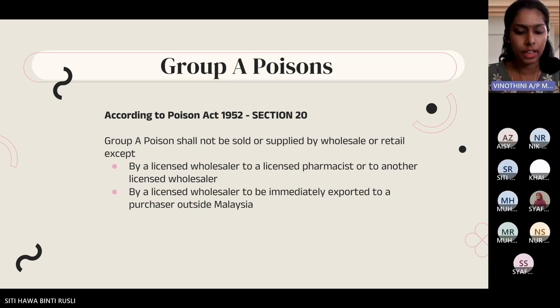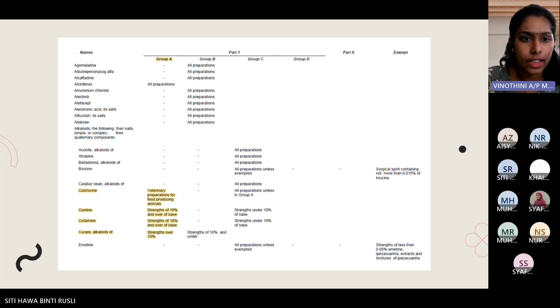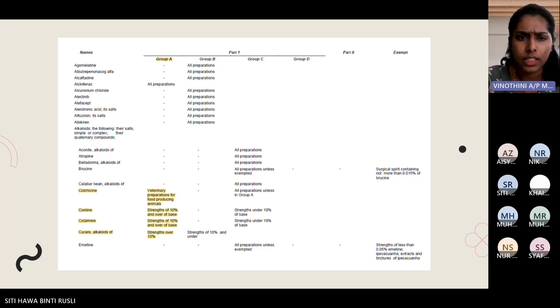According to the Poisons Act 1952, Section 20, Group A poison should not be sold or supplied by wholesale or retail except by a licensed wholesaler to a licensed pharmacist or to another licensed wholesaler, or by a licensed wholesaler to be immediately exported to a purchaser outside Malaysia. Next slide. These are the examples of Group A poisons, highlighted in Schedule 1.